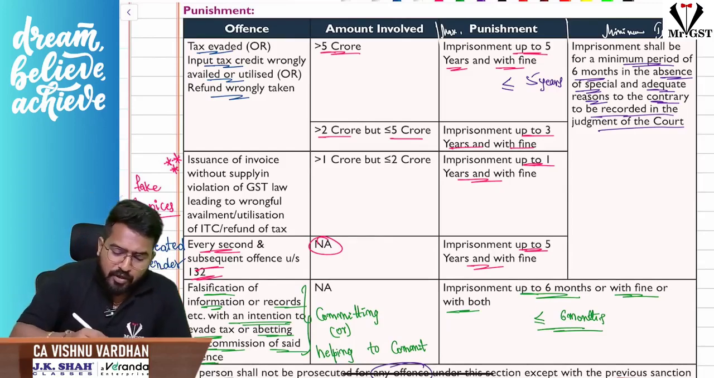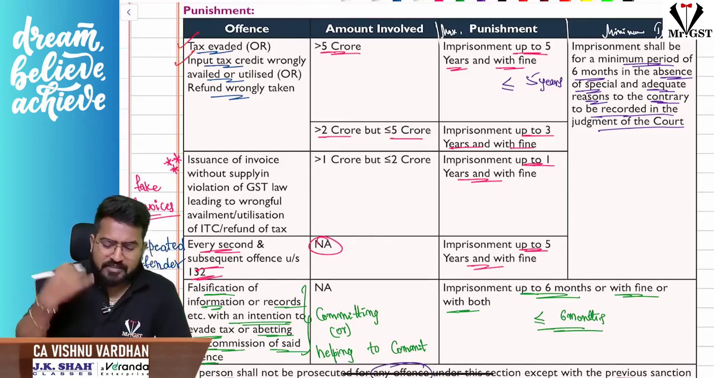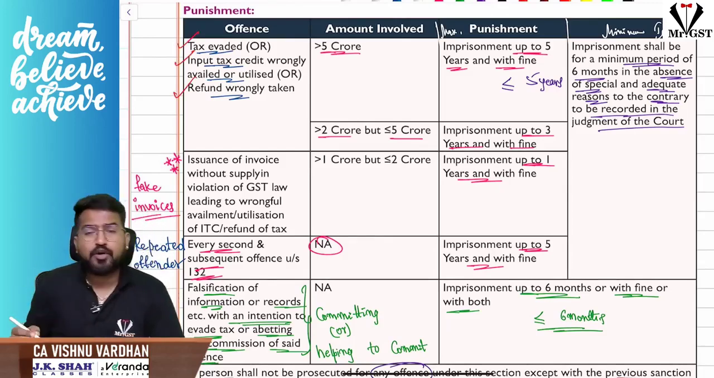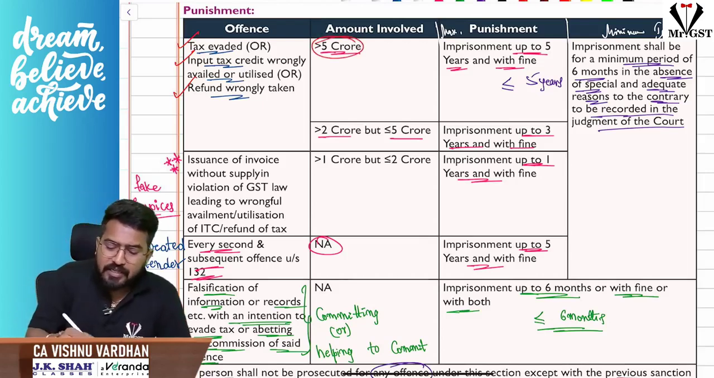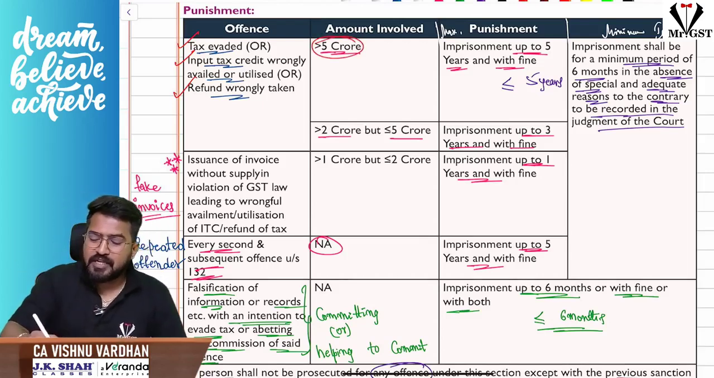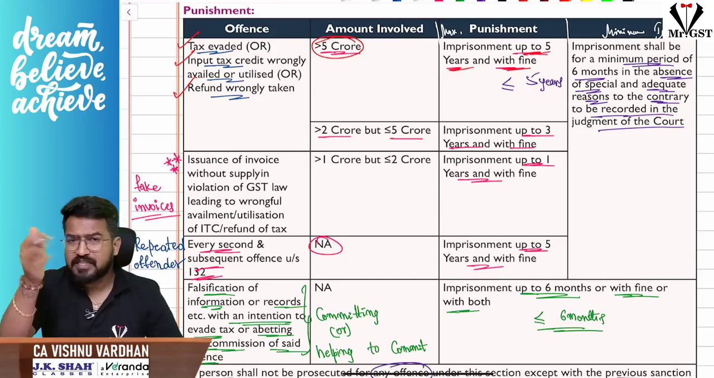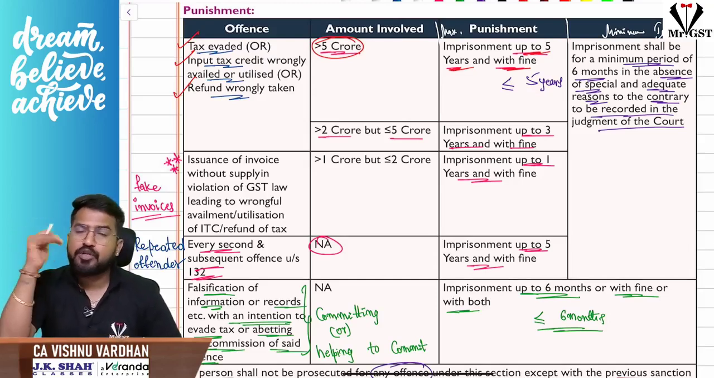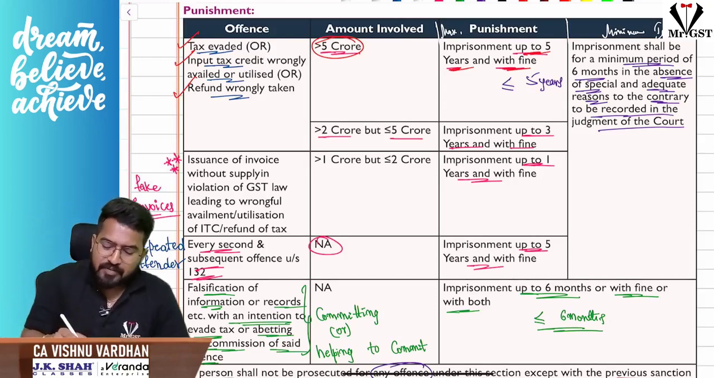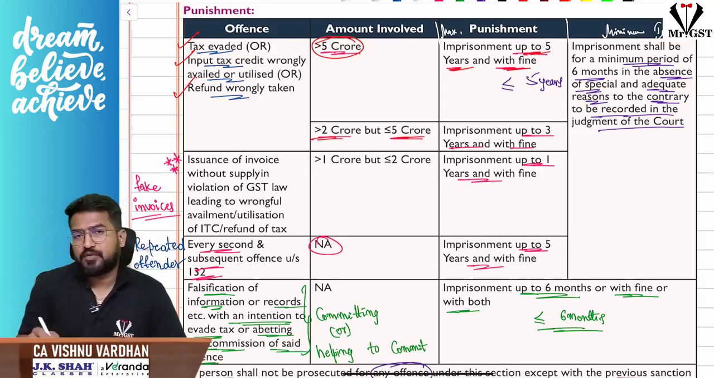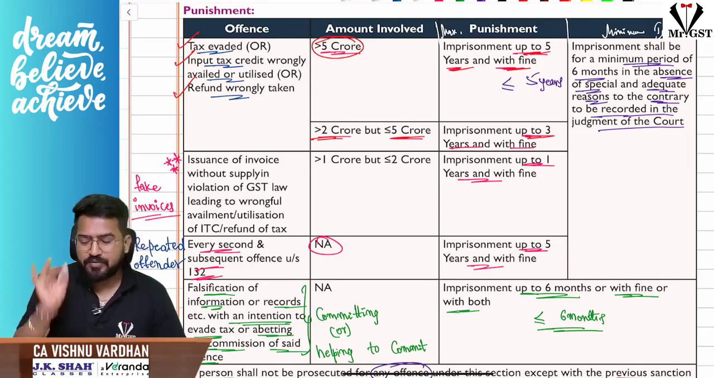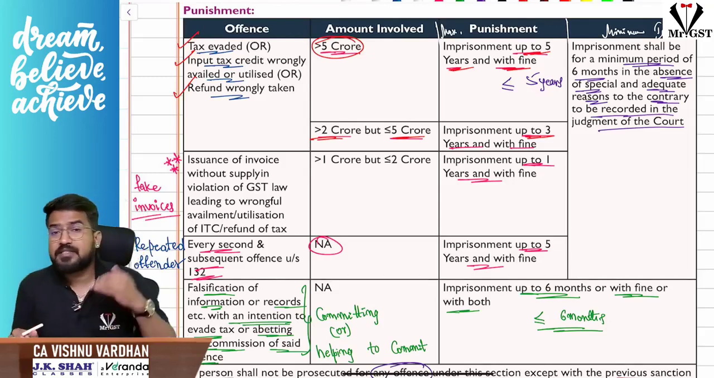If at all tax evaded or input tax credit wrongly availed or utilized or refund wrongly taken, if this amount involved is greater than 5 crores, then the imprisonment may be extended up to 5 years. That means maximum 5 years. And of course, there will be a fine, that's a different story. But maximum it will be less than or equal to 5 years, not more than 5 years. But if the amount involved is between 2 crores to 5 crores, then the imprisonment will be up to 3 years and also a fine. That means less than or equal to 3 years.